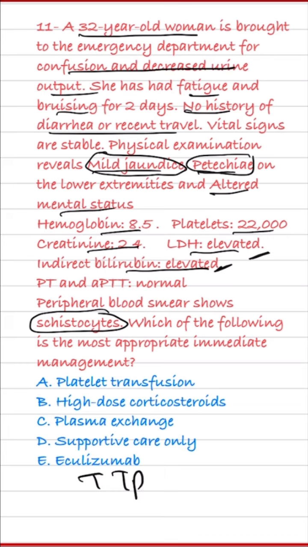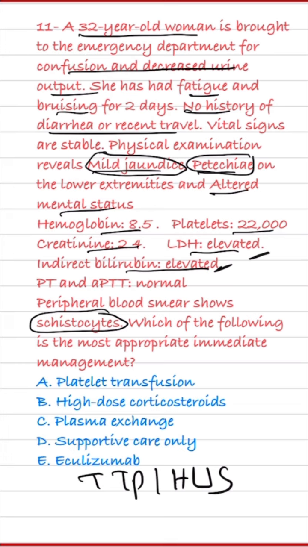It always comes this way, with hemolytic anemia, schistocytes, and thrombocytopenia. And sometimes with renal failure, like we got here, the patient has decreased urine output and high creatinine. Sometimes with neurologic manifestations, sometimes with fever. And you should know it looks like another disease called HUS, hemolytic uremic syndrome, which also comes with hemolytic anemia and thrombocytopenia, but the pathogenesis and treatment are different.